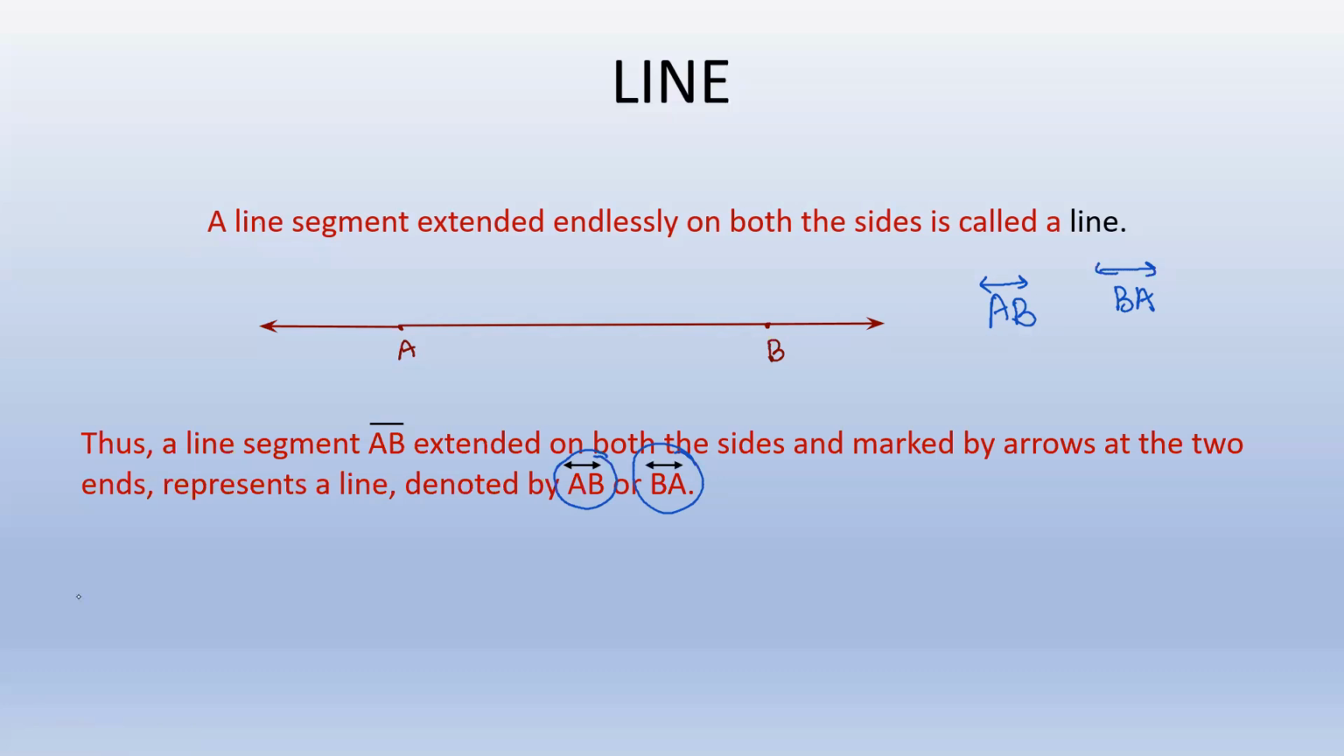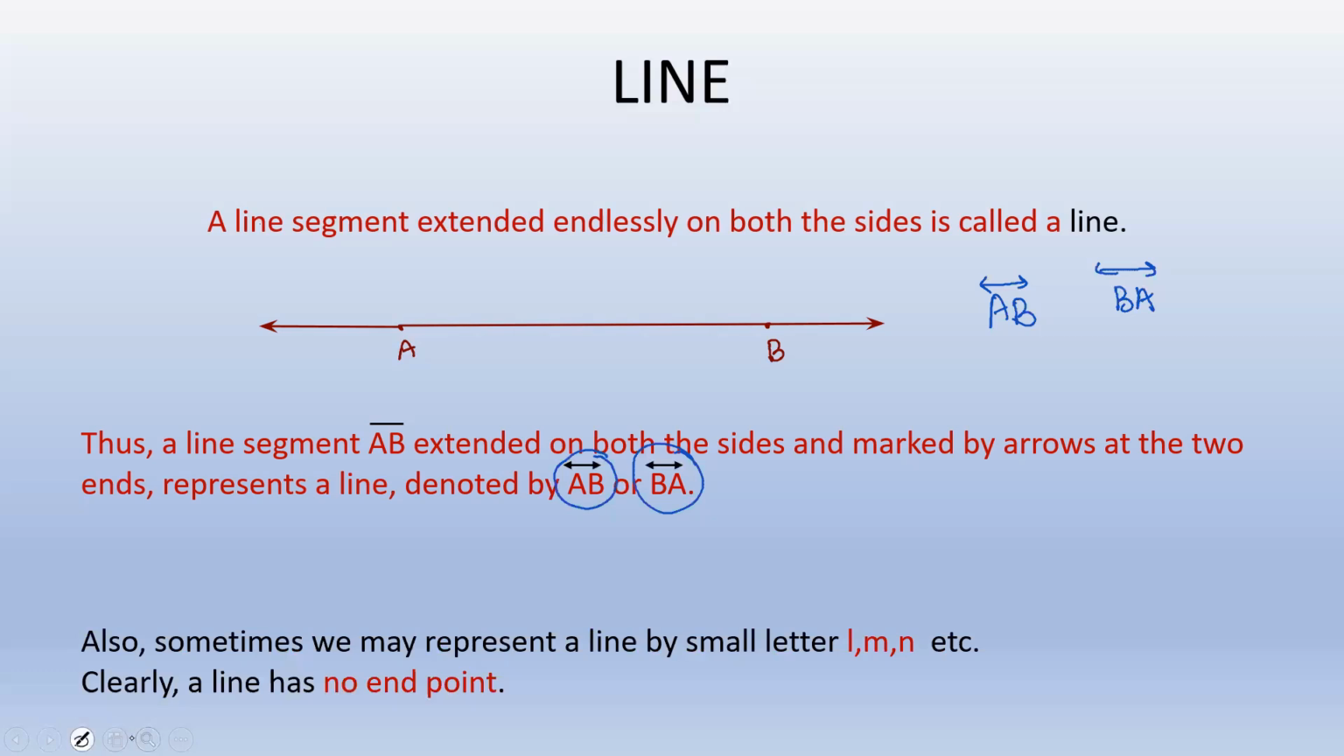Now next, sometimes we may represent a line by a small letter, say l, m, n, or any particular letter. For example, if this is a line, we can write it as l, or we can write it as m, n, anything like this. Now, clearly a line has no end point and it has no definite length.